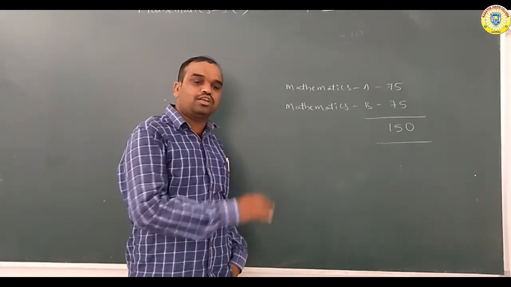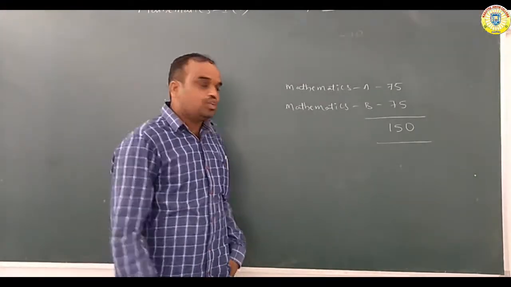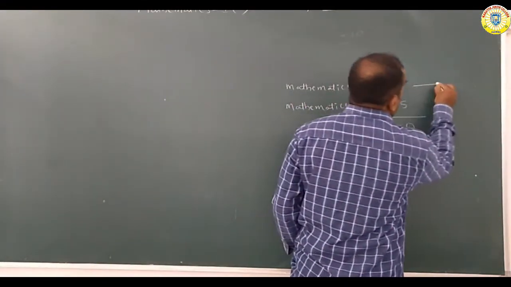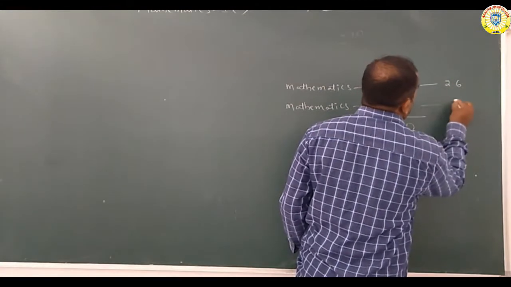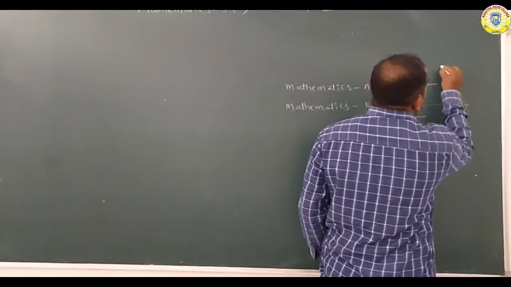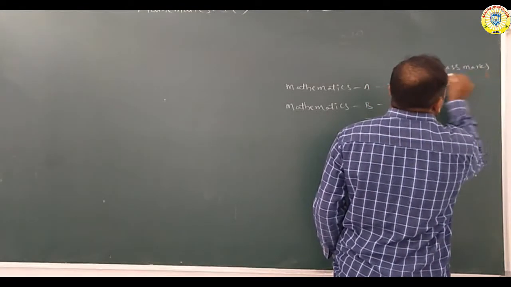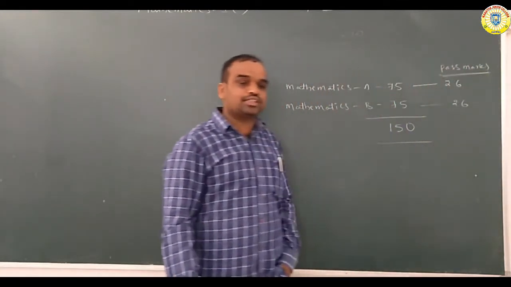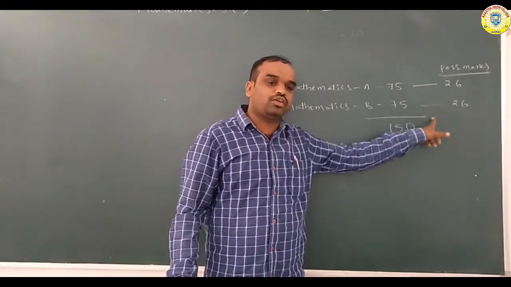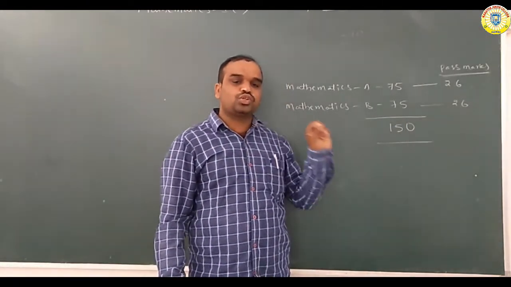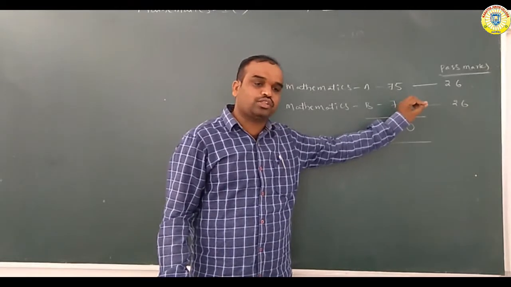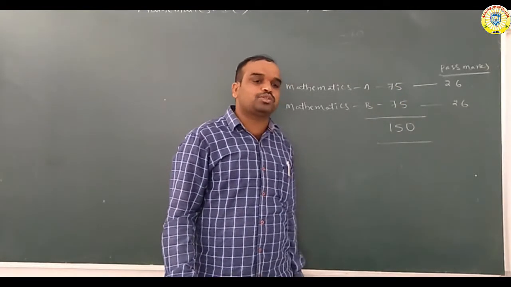But in intermediate it is different. You must secure at least 26 marks in Maths A and also 26 marks in Maths B. These are the pass marks.